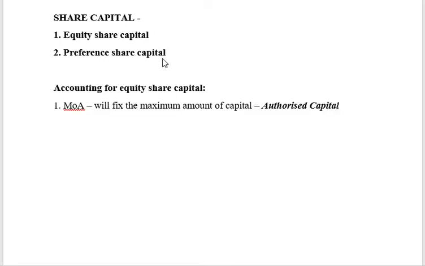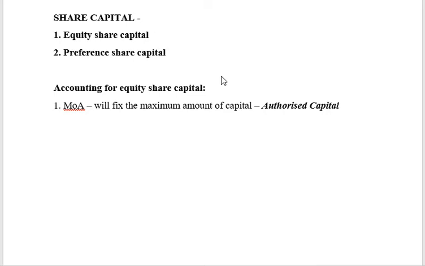Next, once the company has authorized this capital, now comes the actual process. It has to start the steps for issuing the capital. If it is a private limited company, it will generally know the people who are going to buy the shares.